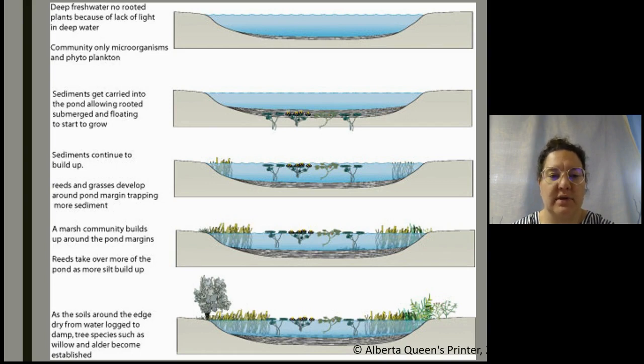Now that marsh community is going to build up around the pond margins with shorebirds, frogs, other insects, and slowly reeds are going to take more of the pond as more silt builds up. So as they get shallower, they're able to grow more into the pond ecosystem. And then as the soil around the edge turns dry from waterlogged to damp, so now it's not soaking wet, trees such as willow and alder are able to become established.